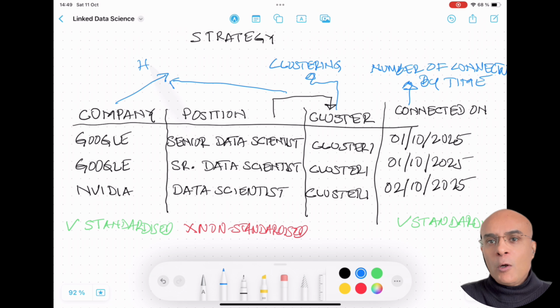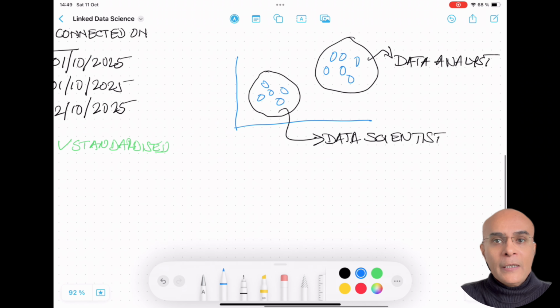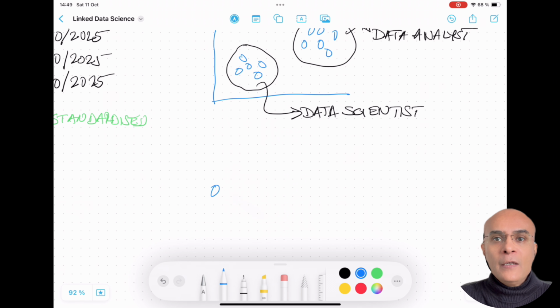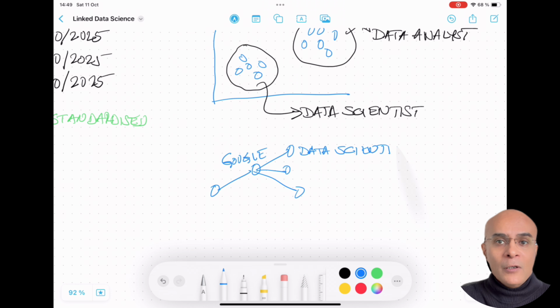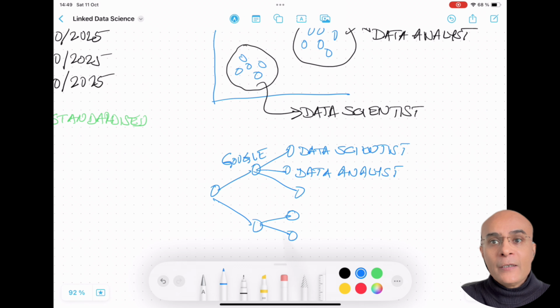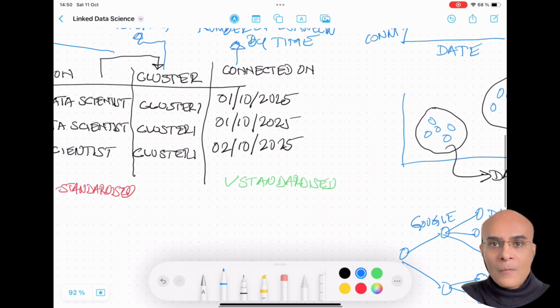Now, you might also observe that the company and the cluster also form a hierarchy. So these two fields are a very good candidate for some hierarchical visualization. And this hierarchical visualization is essentially a tree style visualization, where you can have the levels of the tree as the company as well as the cluster, and the node of the tree could indicate the number of connections which one has given the company and the position.